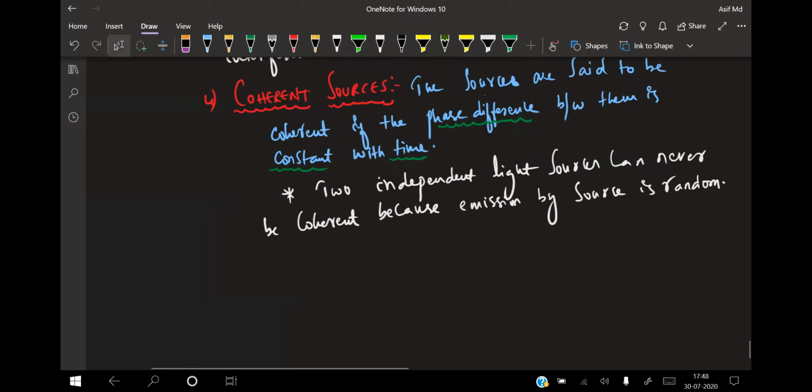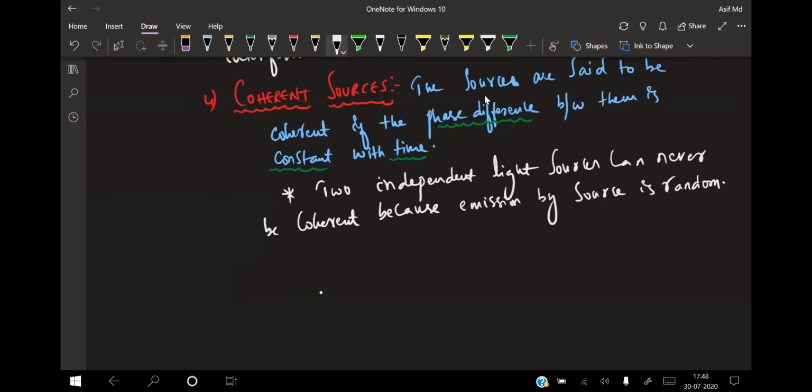Now, next point, very important, point number 5: conditions for sustained interference. That means how do you get the interference? From one single light, if we can divide that into two parts, then they will have a constant phase difference. Before going to that point, let me explain this once again.